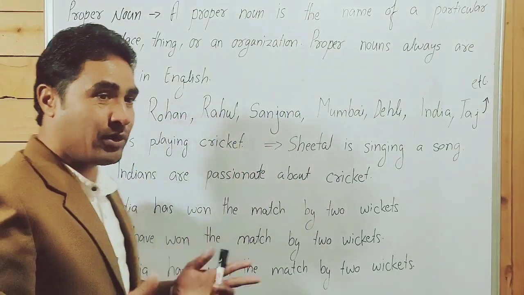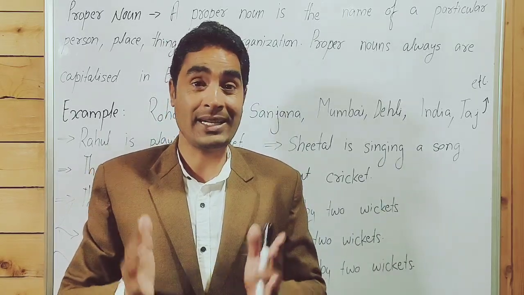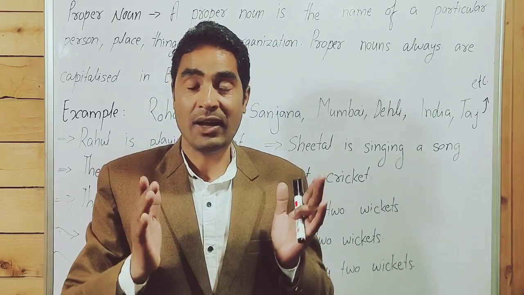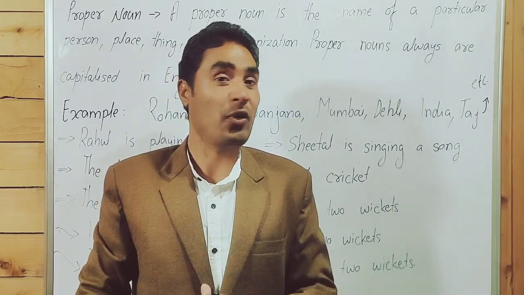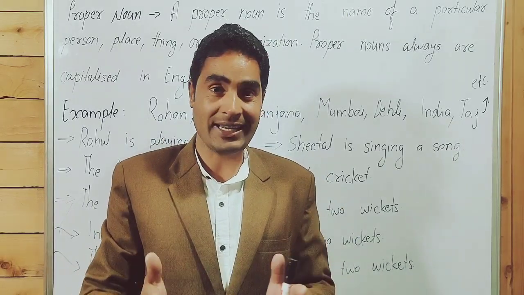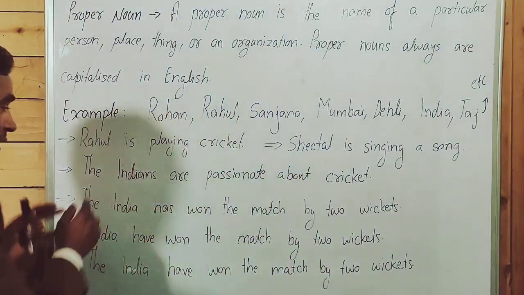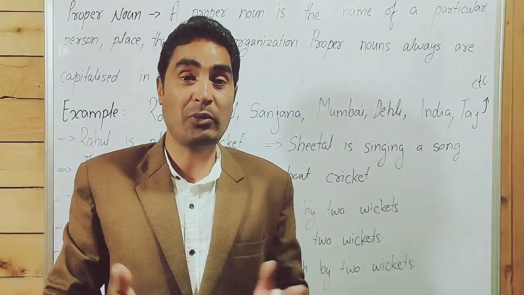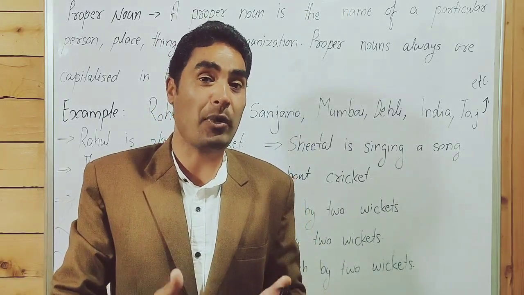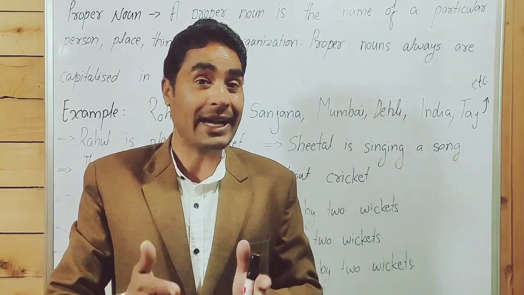So point to be noted, in 99.99% cases we use proper noun singular, and we don't use article before a proper noun. But in 0.1% cases we write article before a proper noun, we use plural. When we talk about nationalities, sports teams, in this case we use proper noun plural. We treat it as proper noun plural and write article before.